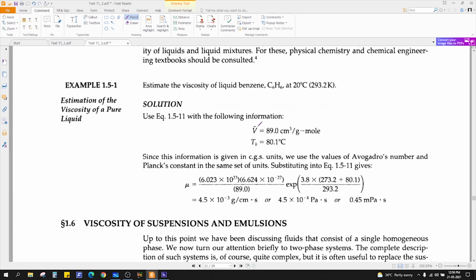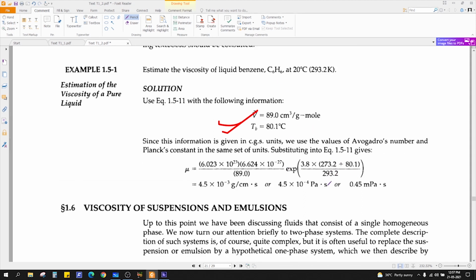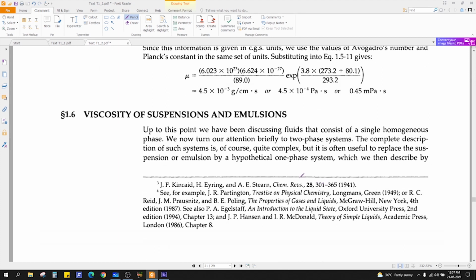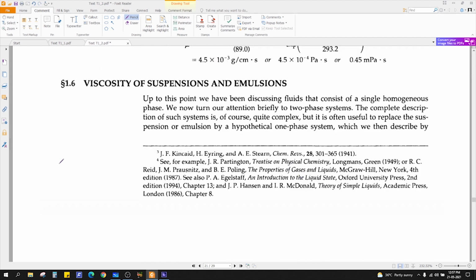Here you can calculate it. This is not important from the exam point of view, so you can skip it. If you want to learn, you can read it. Now we have just derived the equation for viscosity of pure liquids or pure gases.